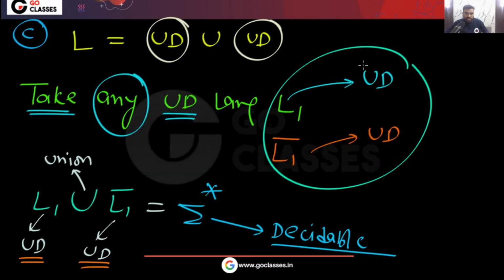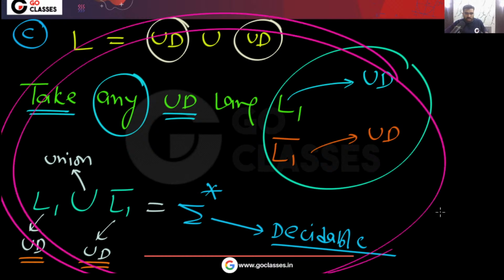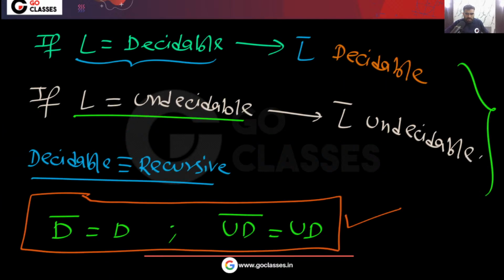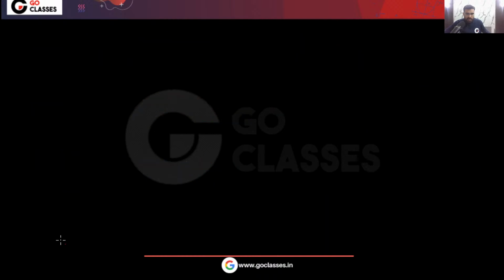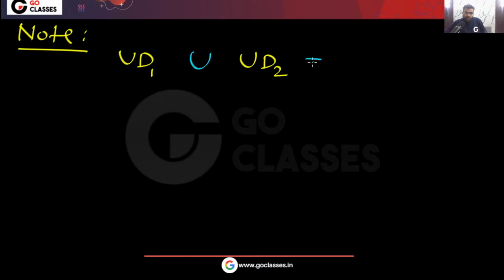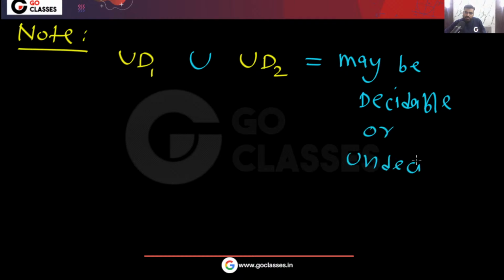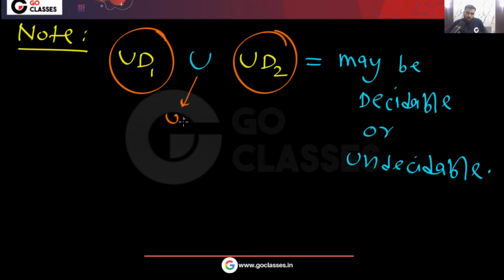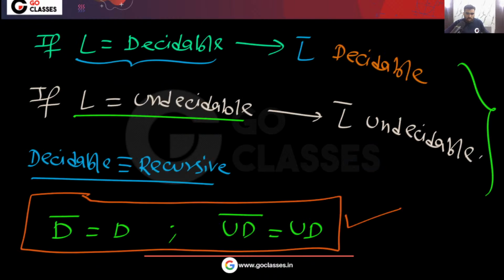I have given you a counter example for option C. If you take one undecidable language and another undecidable language and do their union, the result may be decidable or undecidable. So this was your option C.